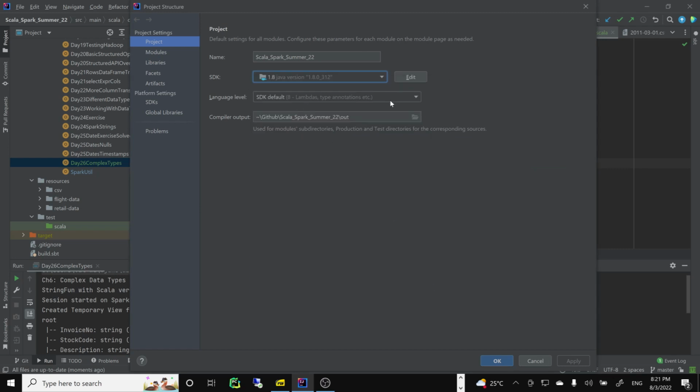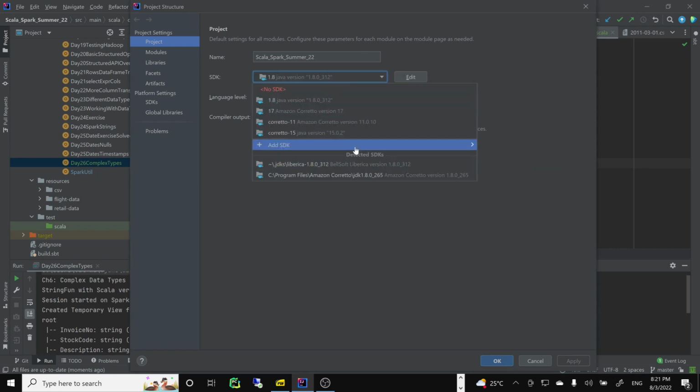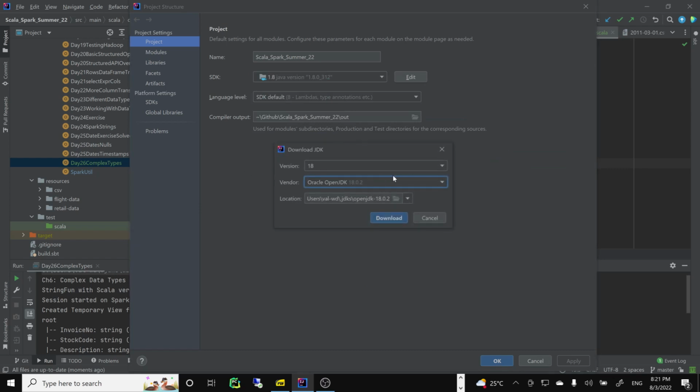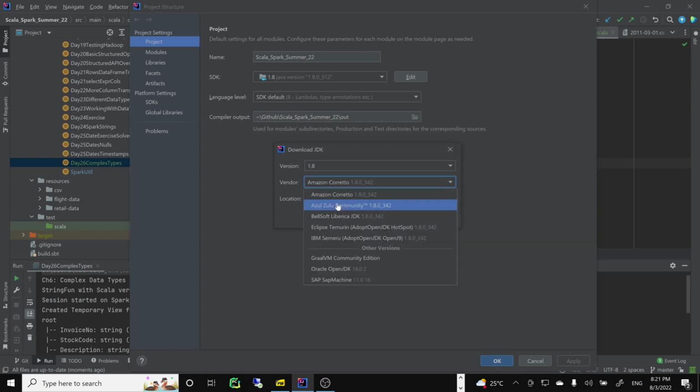If I download, say again, download JDK, I can choose Oracle OpenJDK 18. I want maybe 1.8. Amazon Corretto is fine, or Azul Zulu community. This is the longest supported version, the most stable, with all the bug fixes and everything.